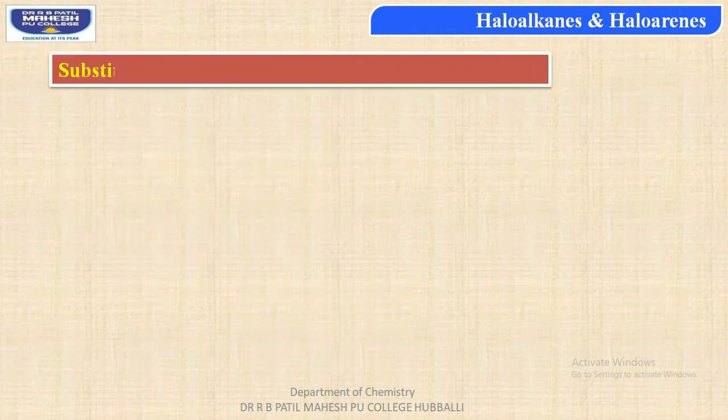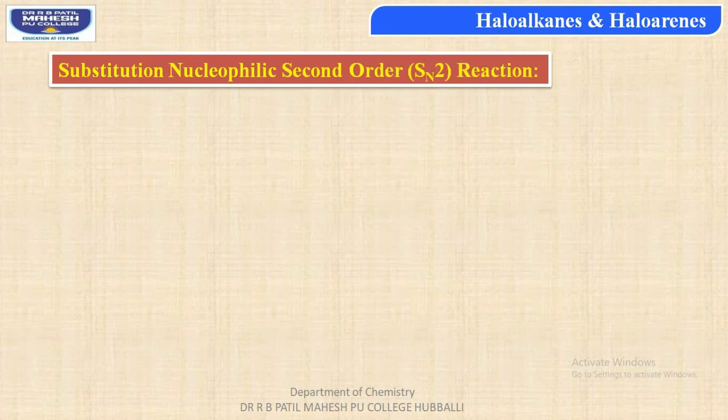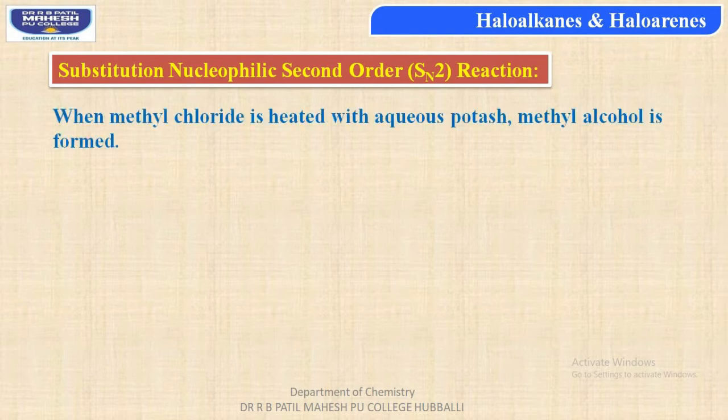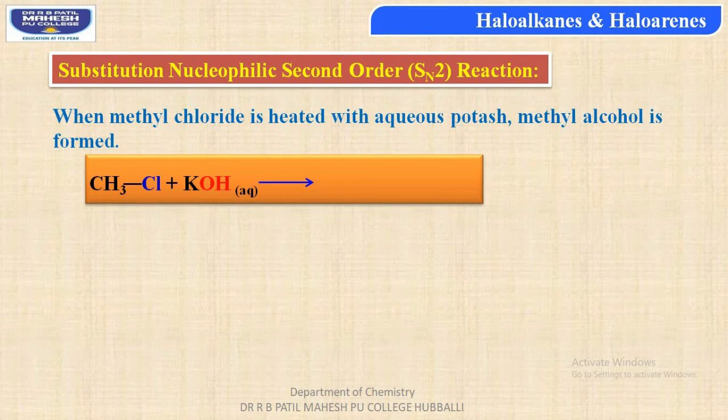Let us first understand about substitution nucleophilic second order reaction, that is SN2 reaction. In this case, students, when methyl chloride is heated with aqueous potash, methyl alcohol is produced. Consider the reaction: methyl chloride plus potassium hydroxide dissolved in water, that is aqueous, formation of methyl alcohol with the removal of KCl, potassium chloride.